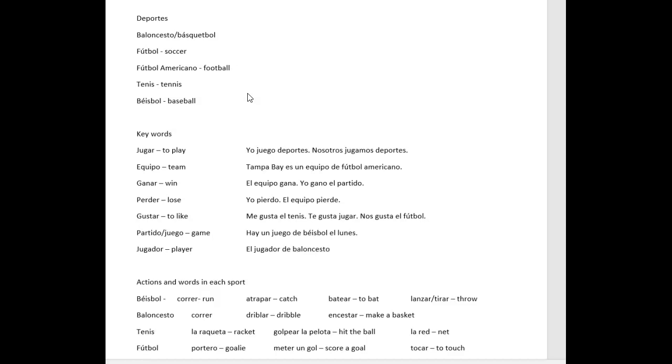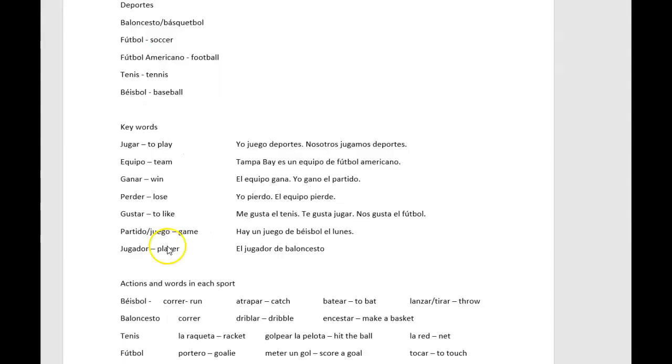We got started this week on sports, los deportes. Goals for this unit are to be able to learn the different names for sports in Spanish, talk about some of those actions that you do in each sport, like run, throw, hit, play, win, lose, and also to learn about sports in Latin America and Spanish-speaking countries, to see what the most famous, popular sports are in each country, who are some famous athletes.